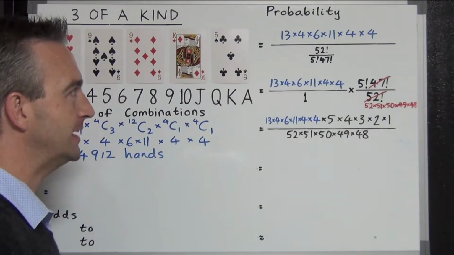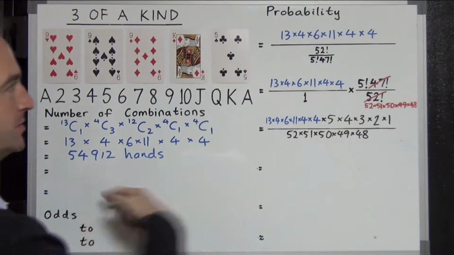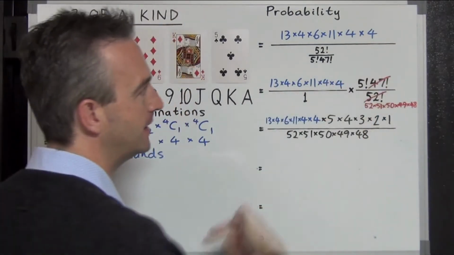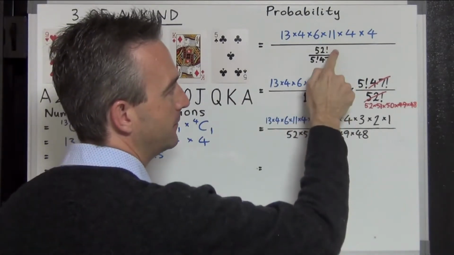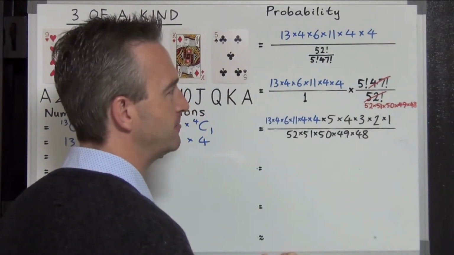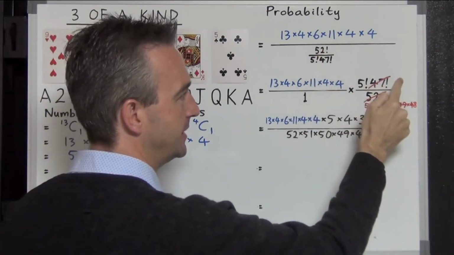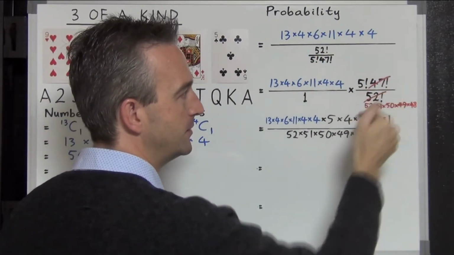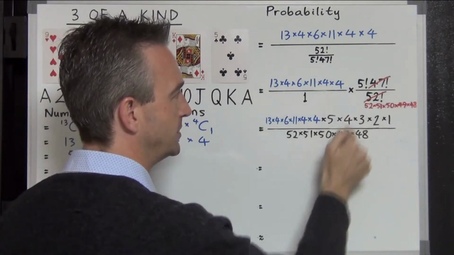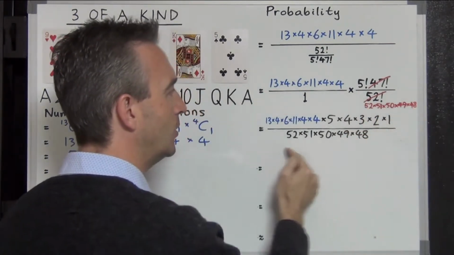hands. Moving on now, let's find the probability of getting 3 of a kind. So we're going to copy this number, 54,912, up to here, but I'm going to use the expression beforehand for ease of cancelling. This gets divided by 52C5, the total possible number of hands in poker, just about 2.5 million, I believe. Dividing this out, this expression is getting divided, so it gets inverted and multiplied. 47 factorial cancels from the top and the bottom, leaving us with this expression, factorial 5 expanded out here, and the 52 times 51 down to 48 on the bottom.